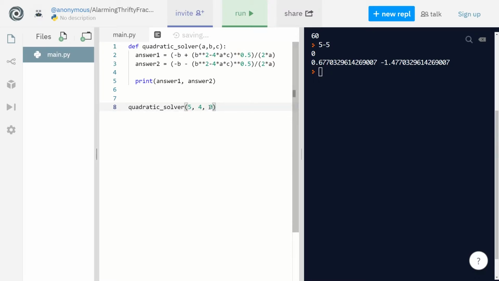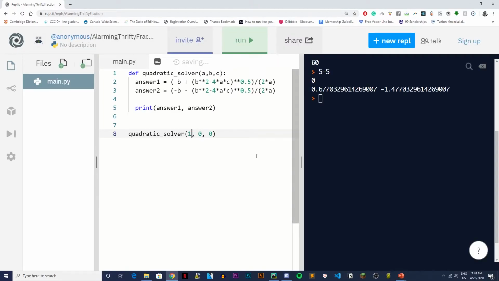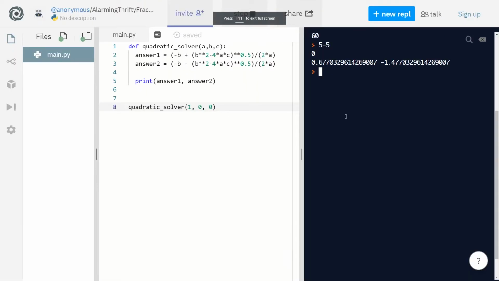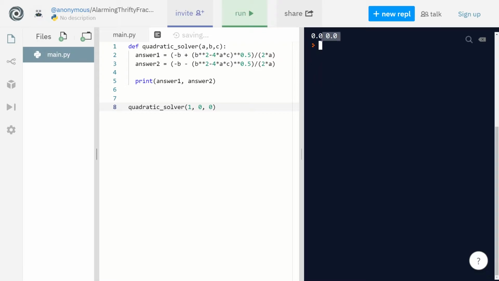But the thing is, what if it's like this? Let's say it's just x squared, so this would be a 1. x squared has 1 answer, which is 0. Let me try running this again. So it's 0 and 0. They're both the same answer, yet it returns you 2 things. But there's only 1 answer.